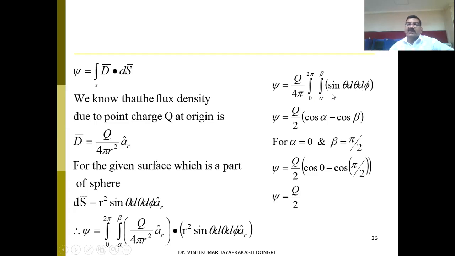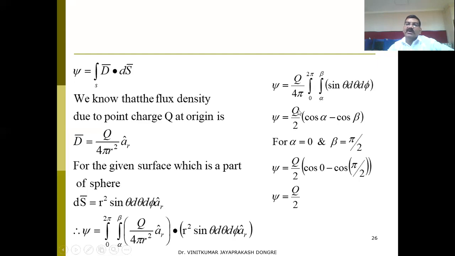If you separate it out, the integration of sine theta will be minus cos, so that is cos alpha minus cos beta. This will be the integration of theta. And for phi, the integration of d phi is phi, so it becomes 2 pi.